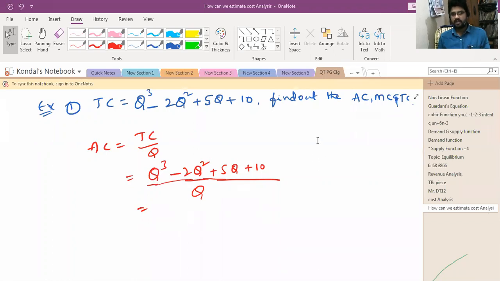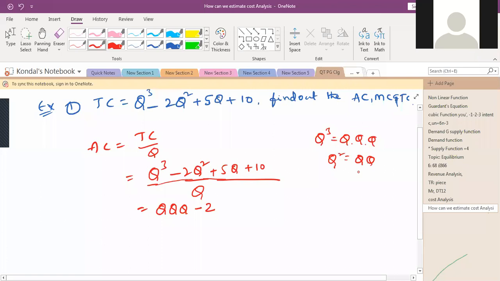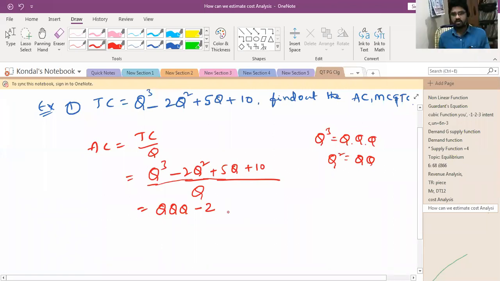Q into Q into Q, so there are 3 Q's. Q square means 2 Q's, and 5Q has only 1 Q. So individually you can write Q under each term.